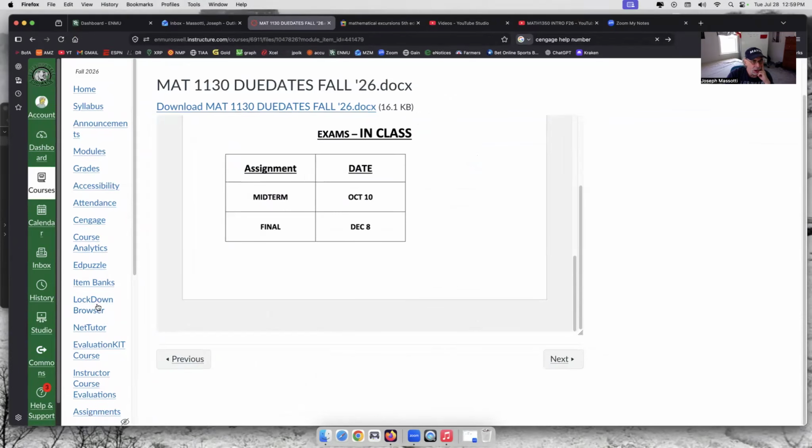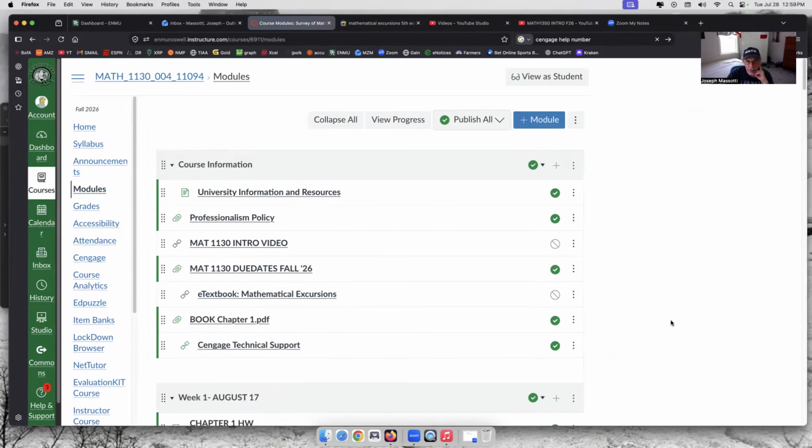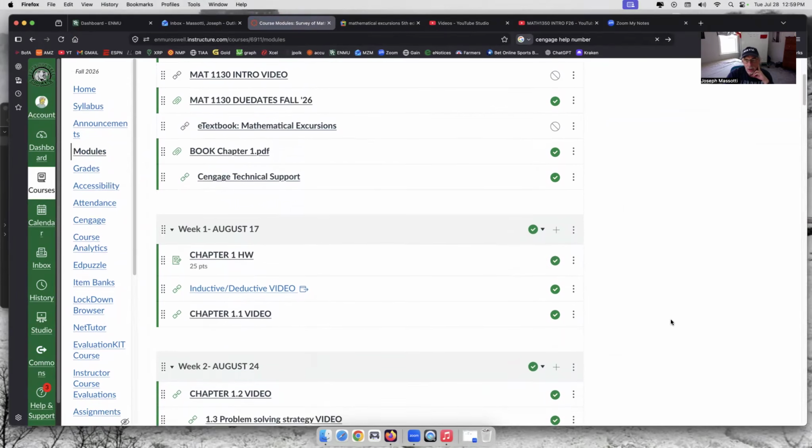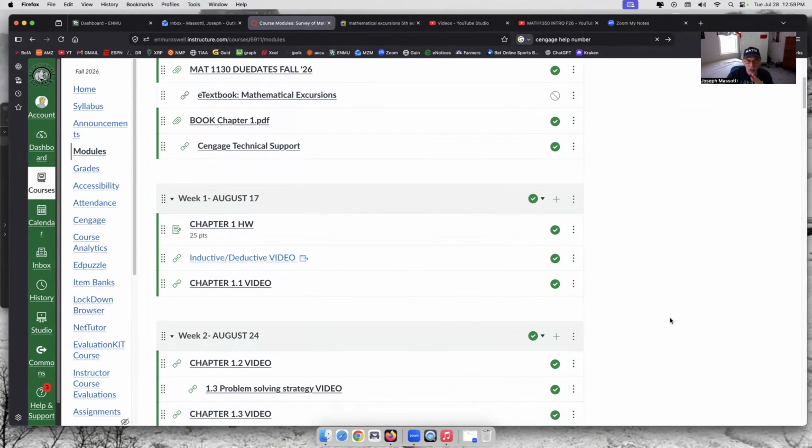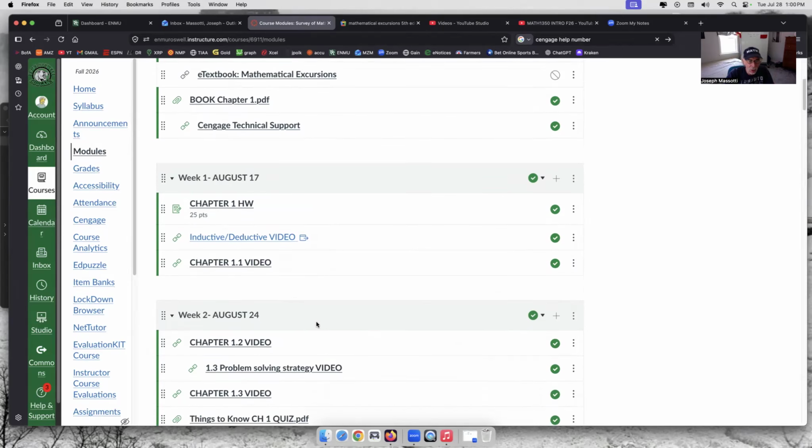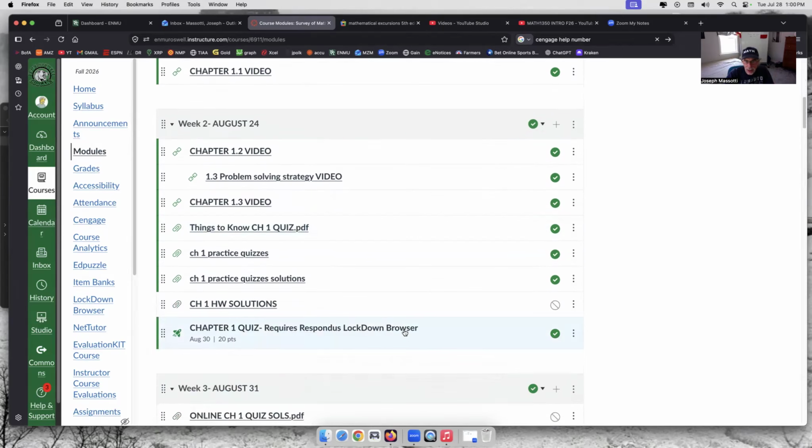The lockdown browser: when you go to a quiz, the lockdown browser will automatically download onto your browser. It locks your browser so that you can't surf the web looking for answers. There's a video element that I don't use unless it becomes a problem and I see everyone getting the same questions wrong on all the tests. I do not use the video option, but when you see the quizzes, you will see it requires the lockdown browser. That automatically downloads when you open up the quiz.